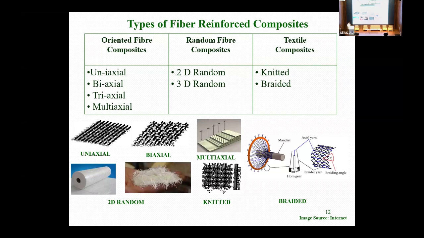One specific process is braiding. In braiding, you can see that yarns along three axes can be placed in a single plane. Fibers along different axes can be put in, and then we can take advantage of the axial as well as the braided direction fibers, because that fiber will exhibit its property only in that direction, which we can utilize. So that will give the advantage in a particular direction in a single plane.